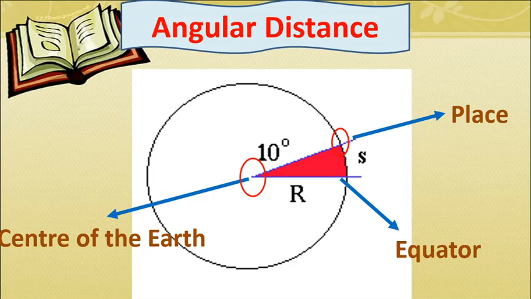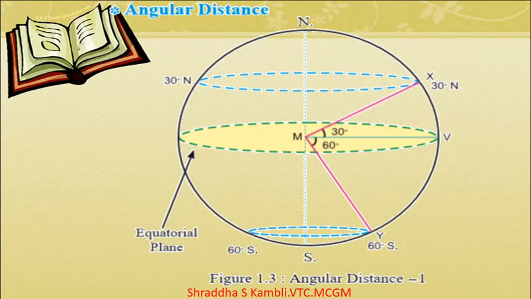So this is a small concept which is part of the textbook, though it is related not too much to geography but more to mathematics. I hope I have been able to explain this well to you. So see, this is how they have done this angular distance thing in your textbook. You will find this particular image in your textbook.